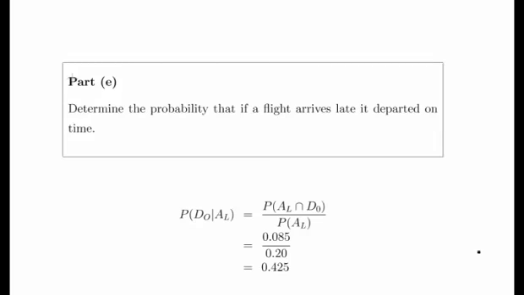Using the conditional probability formula, 0.085 divided by 0.2 gives us 0.425. So a nice easy one to finish with, but always remember to read the question properly. A given B or B given A, which is it with conditional probability? Okay, we'll leave it there.